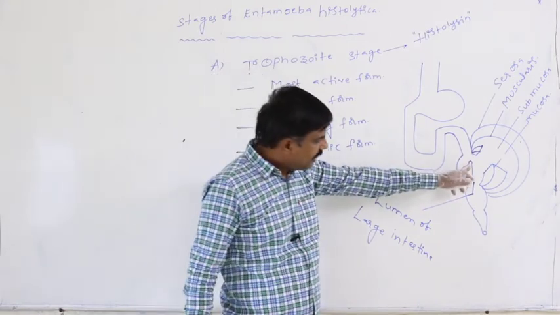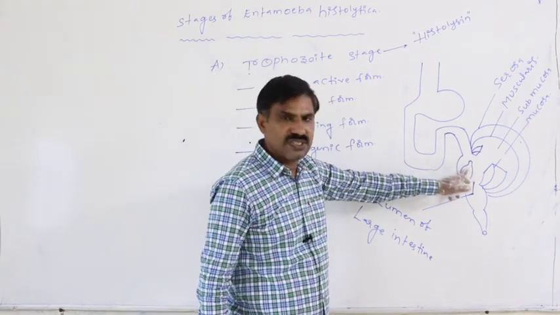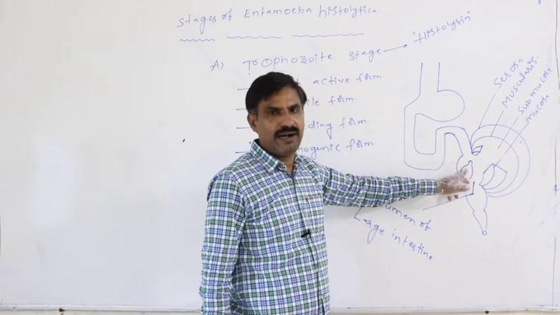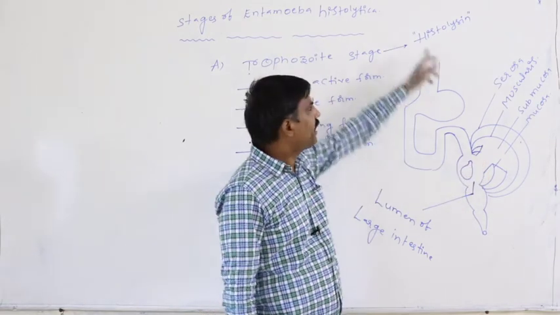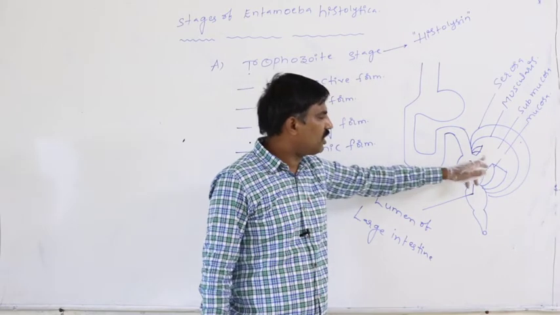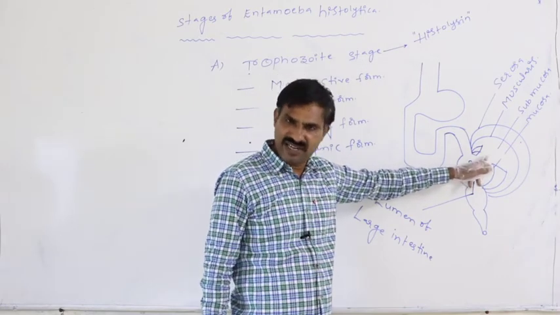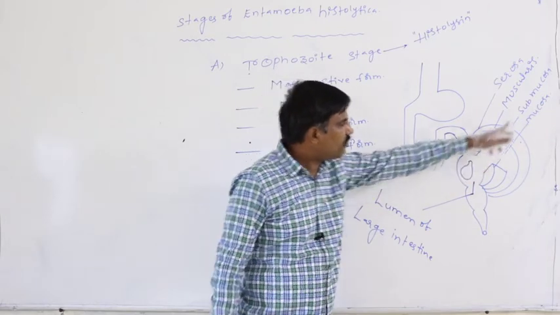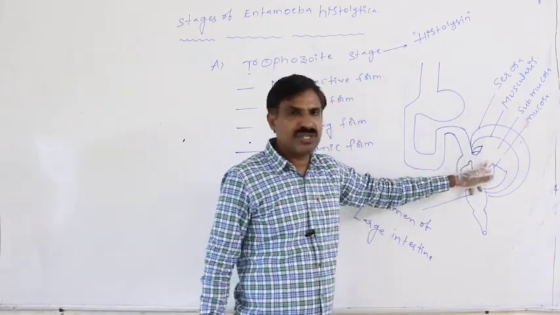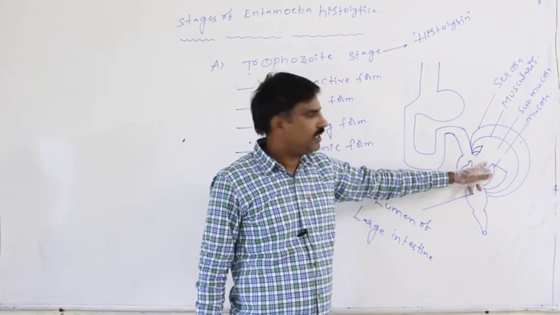Definitely, this trophozoite of Entamoeba histolytica at first secretes histolysin enzyme onto the walls of the large intestine. In that way, at first the mucosa membrane gets damaged or dissolved.